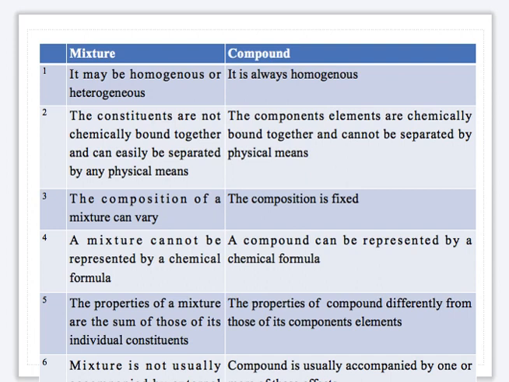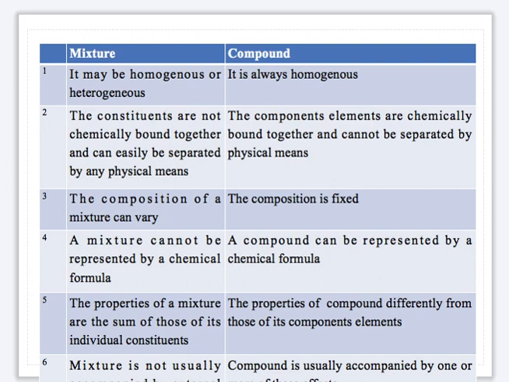Homogeneous when the constituents are in the same state or uniform, heterogeneous when the constituents are not the same. But a compound is always homogeneous.